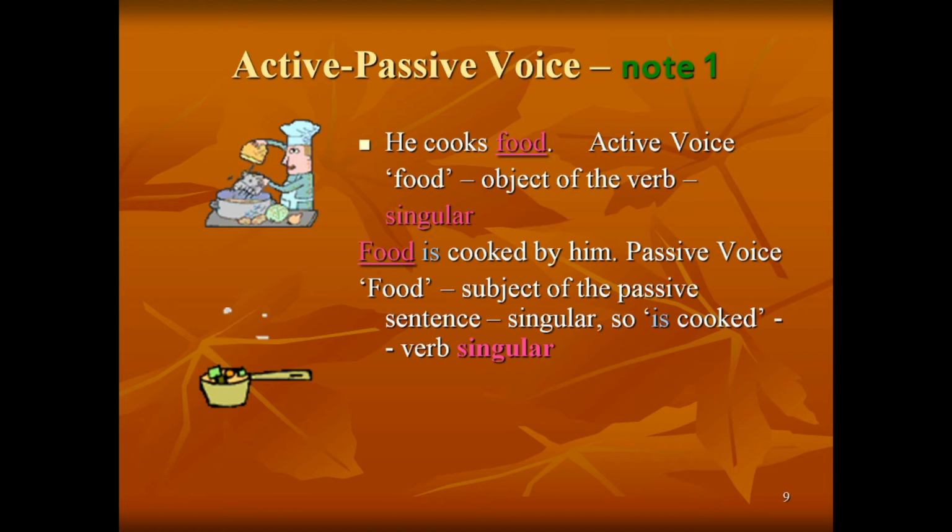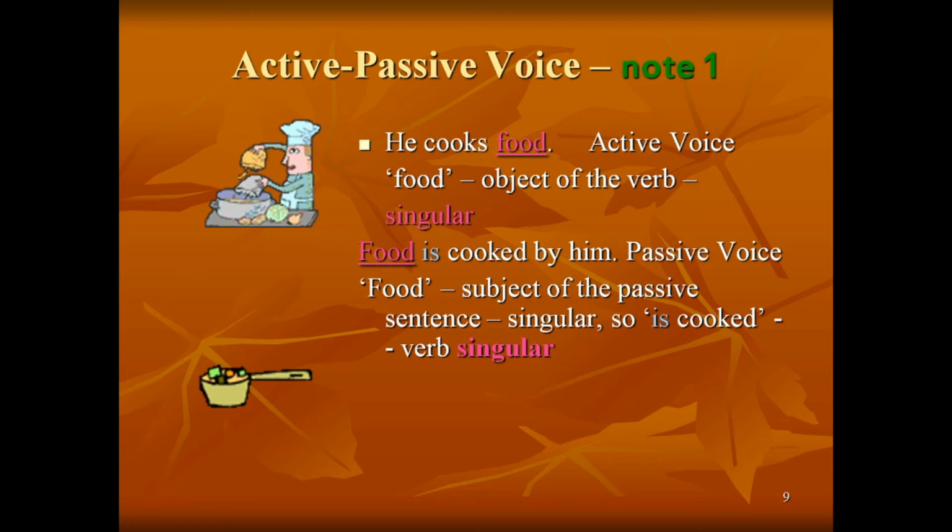Then, food is cooked by him. Passive voice. Food is the subject of the passive sentence, and it is singular. So is cooked, the verb, is singular.